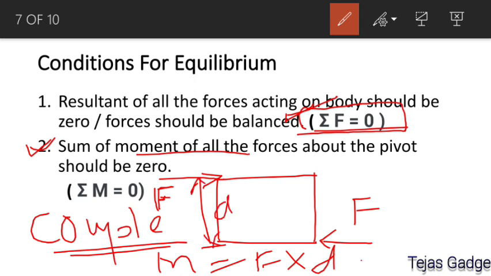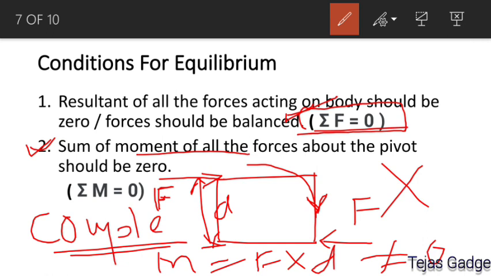So the moment will not be 0 here. It means this block is going to rotate. So it is not in equilibrium.